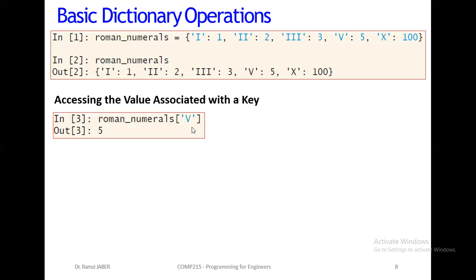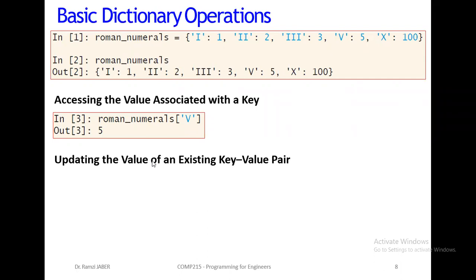Similar to a list or tuple, if I put the name of the dictionary followed by brackets, with the name of the key, it will give us its value. So here, between brackets, we put the key. We search for this key. For example, V will be 5.